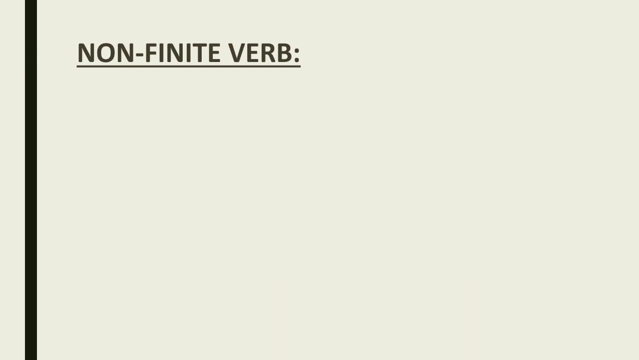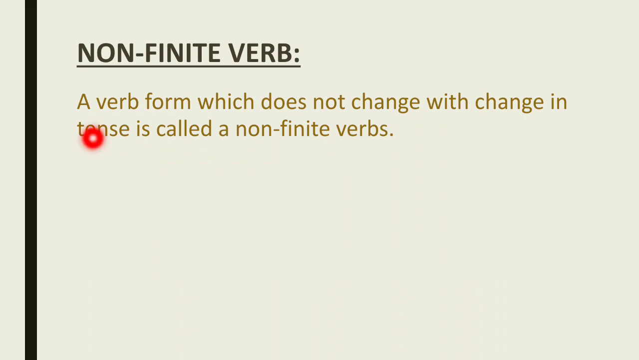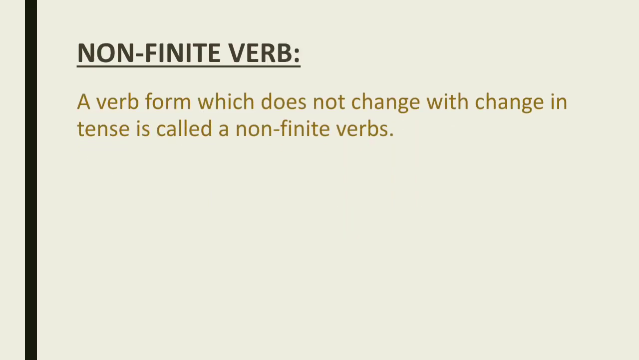Okay. Now see the non-finite verb. What does it tell? A verb form which doesn't change with change in tense is called a non-finite verb. Means there is no effect of tenses. See, in the previous type, we said that these are changing on the basis of tenses. Like if we are talking about the past, we say he welcomed me. But if we are talking about the future, then the sentence would be he will welcome me. But if we talk about non-finite verbs, then these verbs are not changing on the basis of the tenses. Non-finite, non-changing.